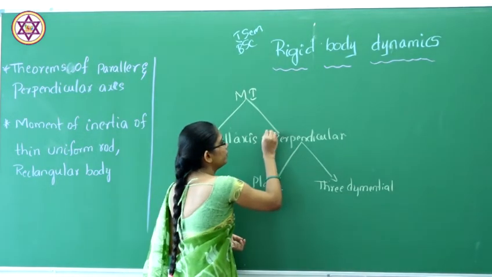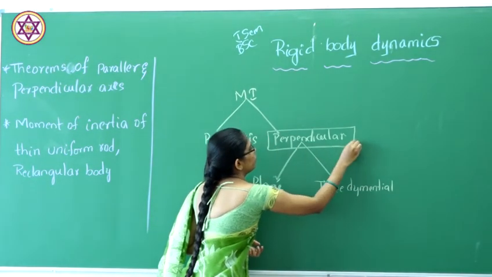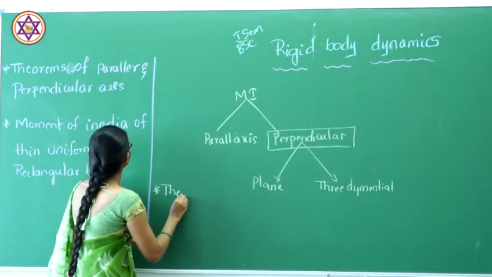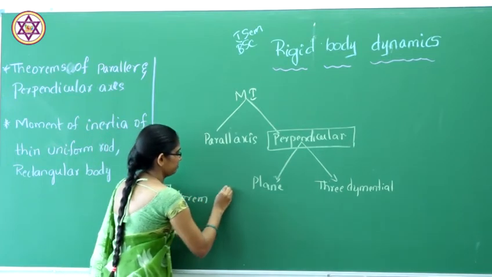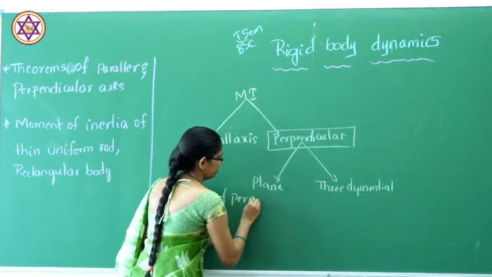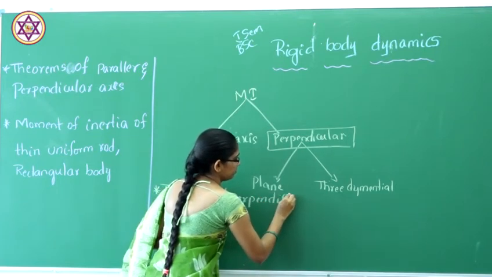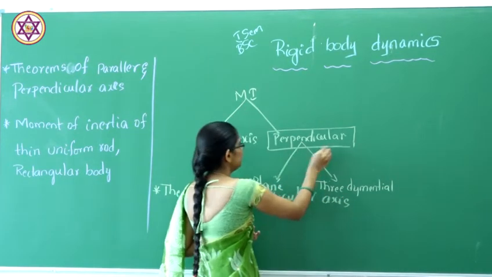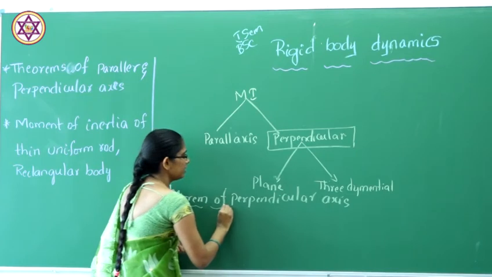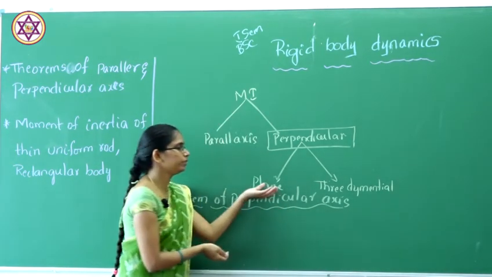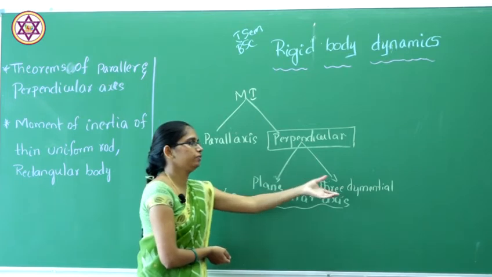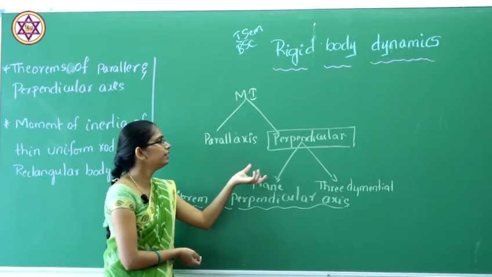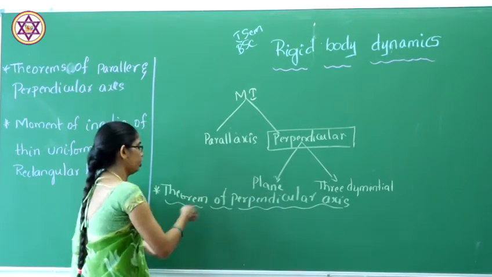Firstly consider the theorem of perpendicular axis. Firstly I told that there are two theorems, regarding the plane and the three-dimensional body. Firstly let us discuss the perpendicular axis theorem for a plane.